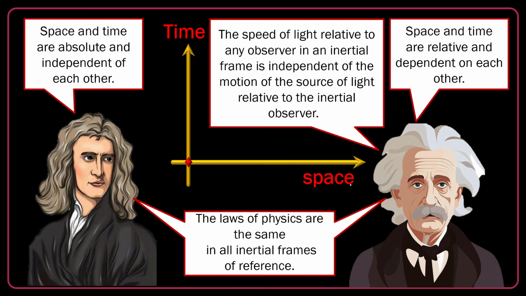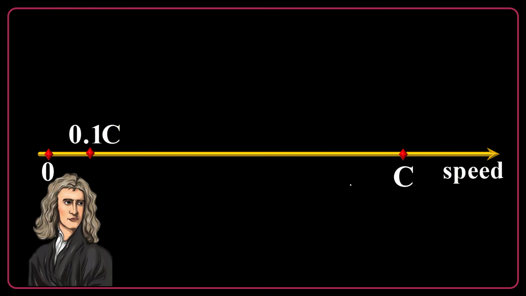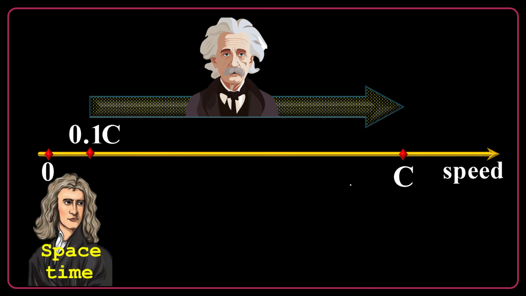Are they really fighting with each other, Einstein and Newton? No. Actually, they have different fields of work. If you are moving not that fast, slower than 10% of the speed of light, Newtonian mechanics is okay. You can use space and time independent of each other, as you have probably learned, and there's no problem. But faster than that, let's learn relativistic mechanics, in which Einstein proposed space-time instead of space and time.